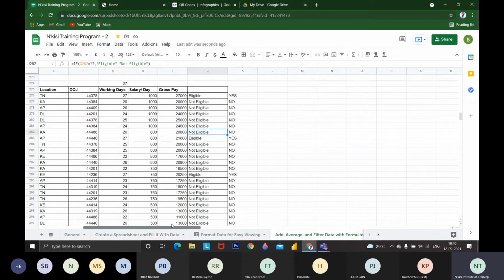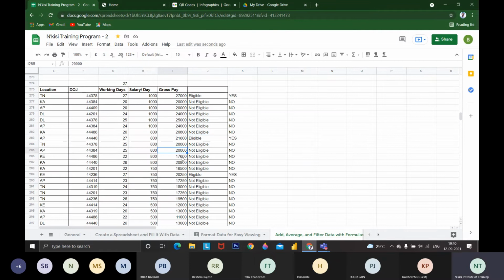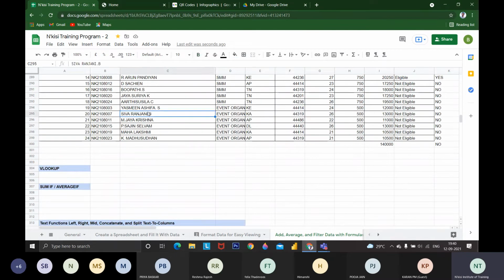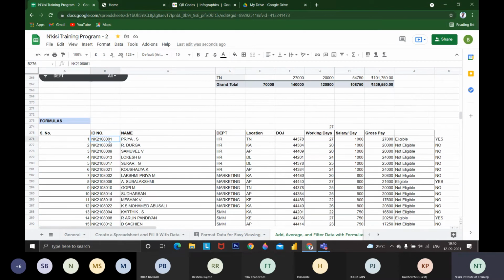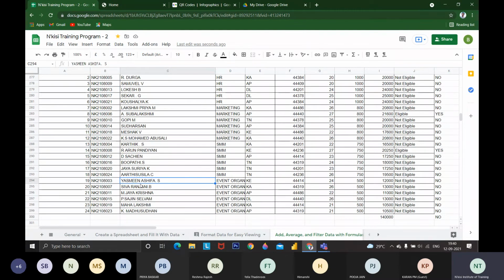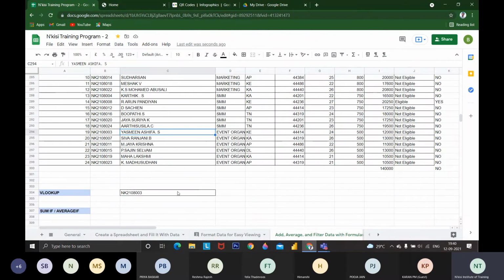Then, wait a minute. VLOOKUP is also a very important function you will be using. I know the ID number of a person, and for this ID number, I want the name. I couldn't find the data exactly from this data by looking at 1, 2, 3. Even now I can find it, but if the data is 1,000 or 10,000 rows, I couldn't find it. In that case, we can use VLOOKUP. The VLOOKUP formula is equal to VLOOKUP.